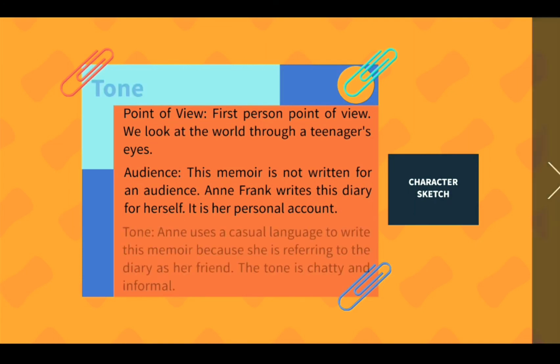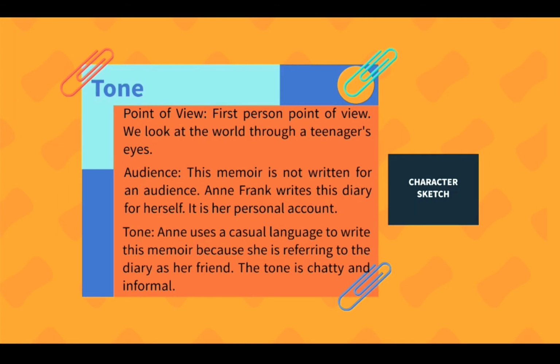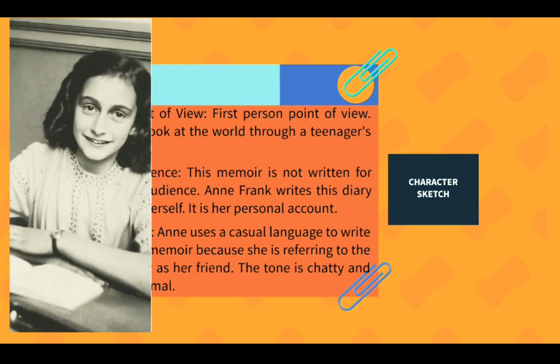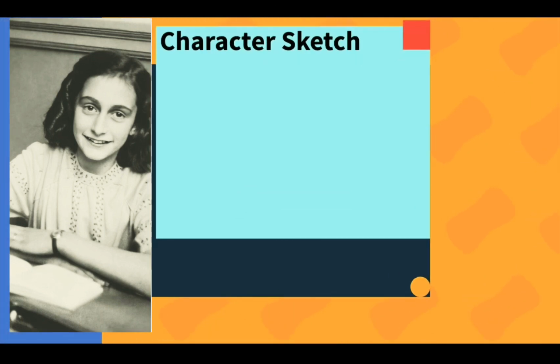The next aspect is tone. Anne Frank uses a casual language to write this memoir because she is referring to the diary as her friend. The tone is chatty and informal. So she's frank and she's non-serious in her writing because this is her friend that she's talking about.